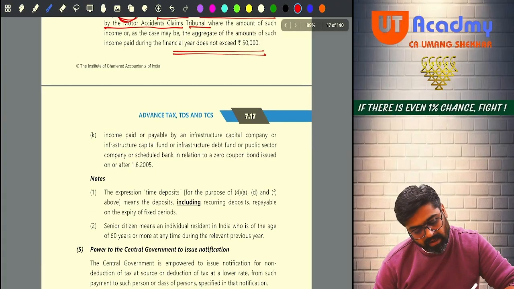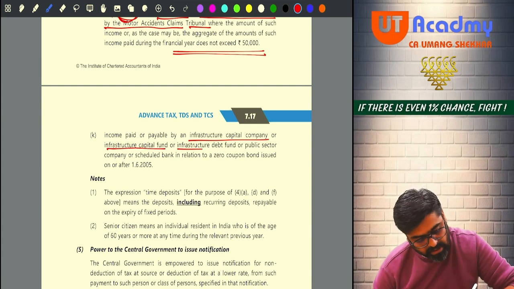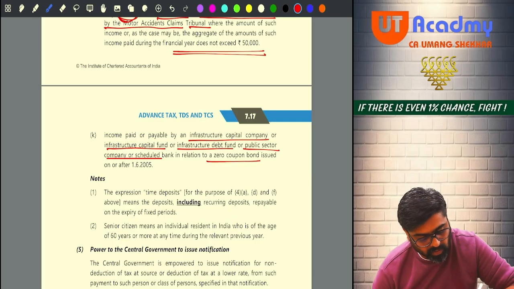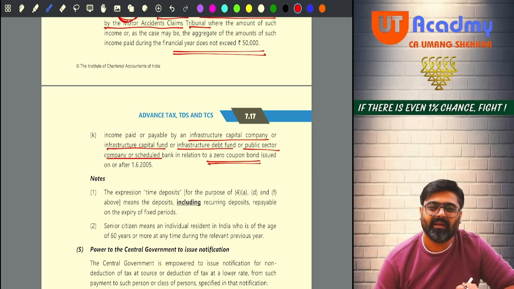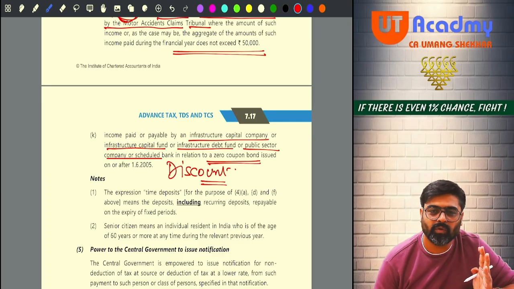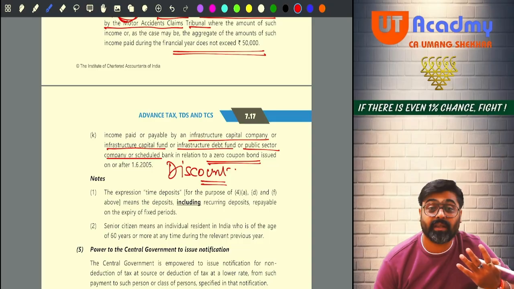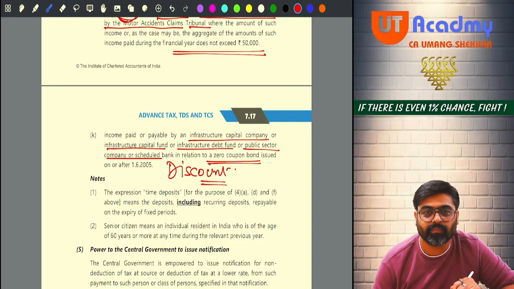Income paid or payable by infrastructure capital company or infrastructure capital fund or infrastructure debt fund or a public sector company or scheduled bank in relation to zero coupon bond. By the way, that is not treated as interest, that is treated as discount. And that is taxable for you not as your IFRS income, that is taxable for you as your capital gain income, if you remember.